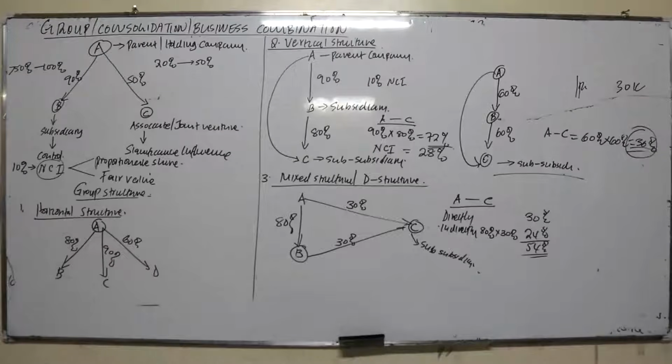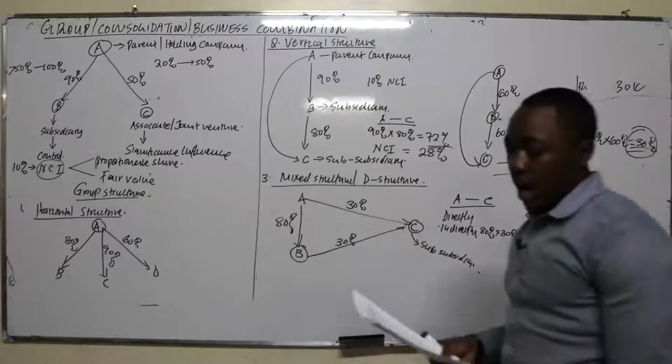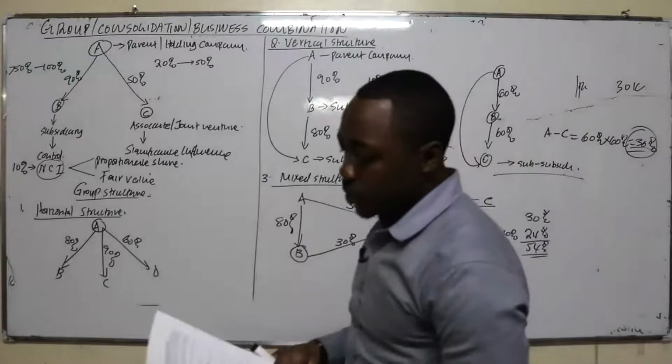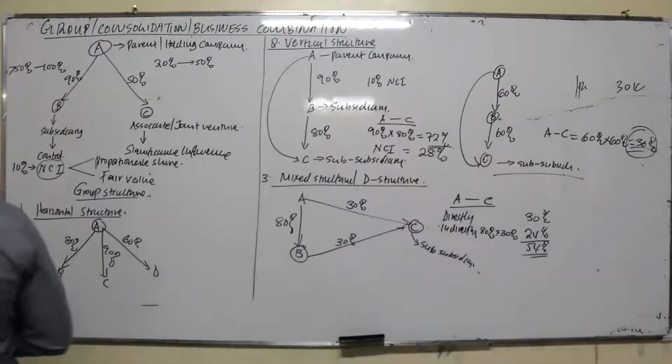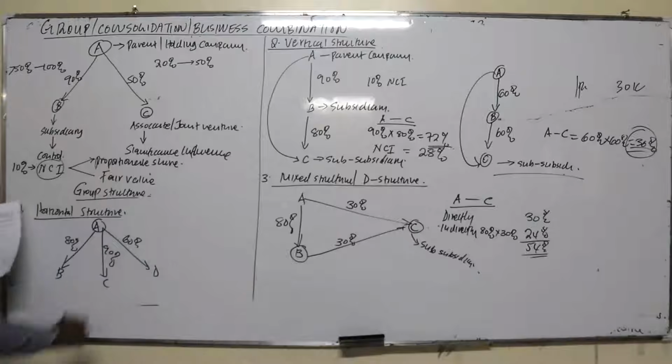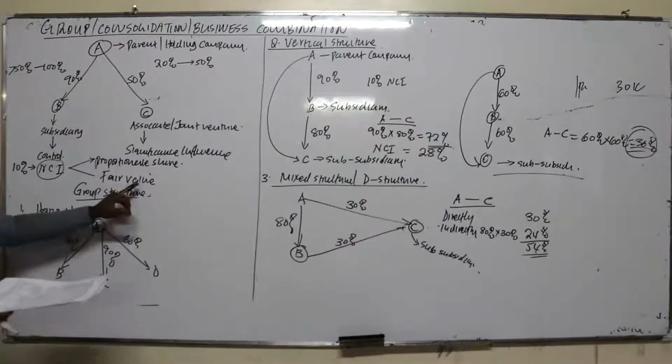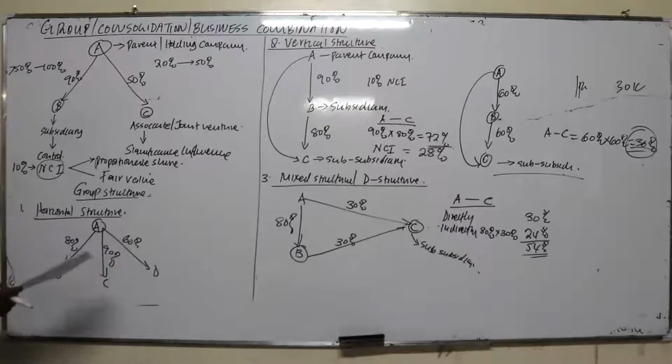A non-controlling interest is a proportion of net asset in the subsidiary that's not owned by the parent. IFRS 3 allows two alternative methods of determining NCI. One is NCI as the proportionate share. And number two, NCI at fair value. You can measure NCI at fair value.